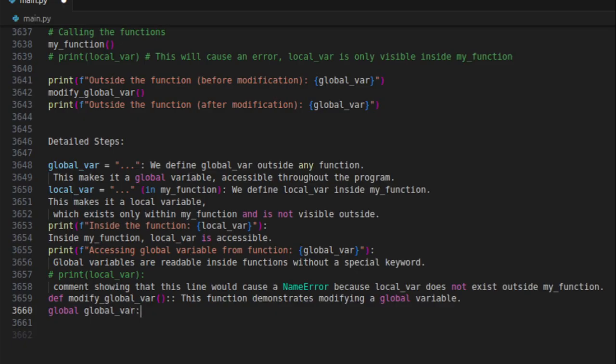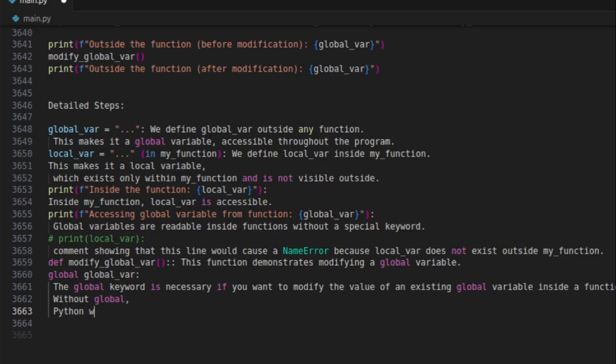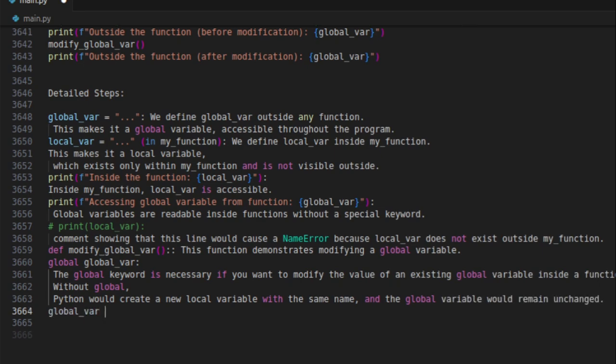def modify_global_var: this function demonstrates modifying a global variable. global global_var. The global keyword is necessary if you want to modify the value of an existing global variable inside a function. Without global, Python would create a new local variable with the same name, and the global variable would remain unchanged.